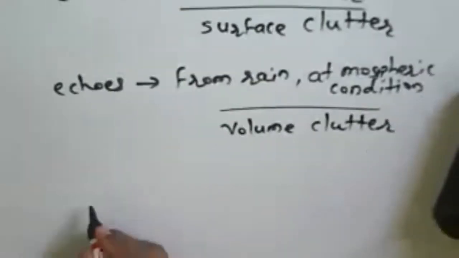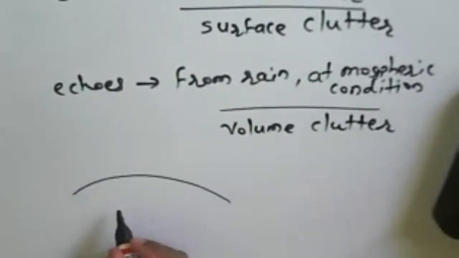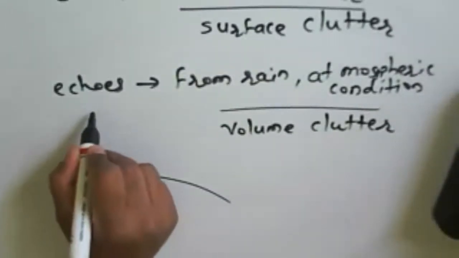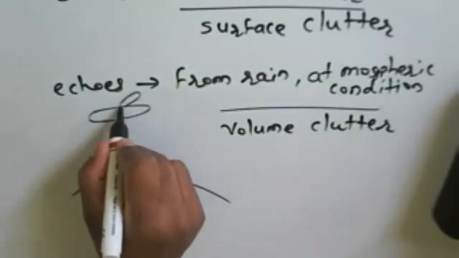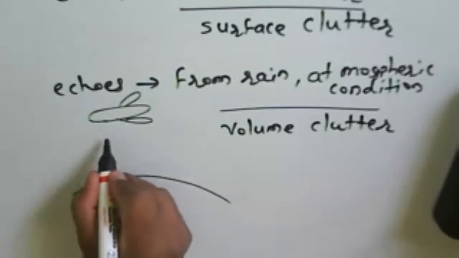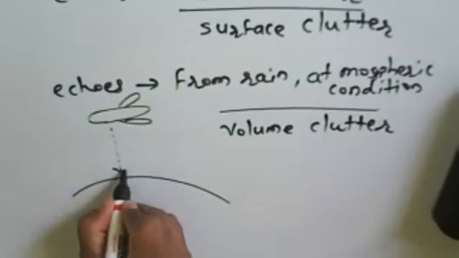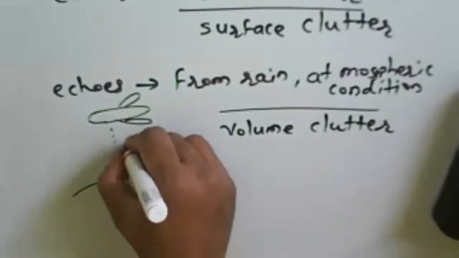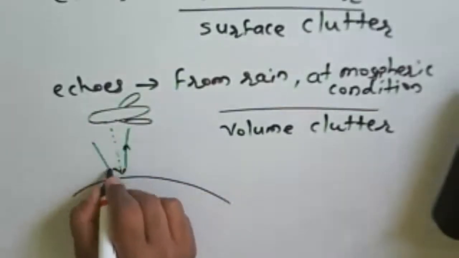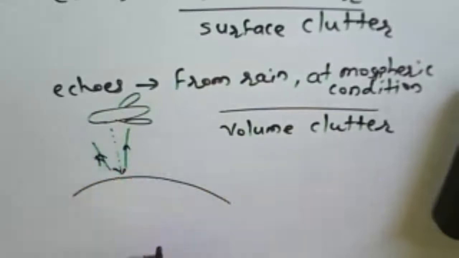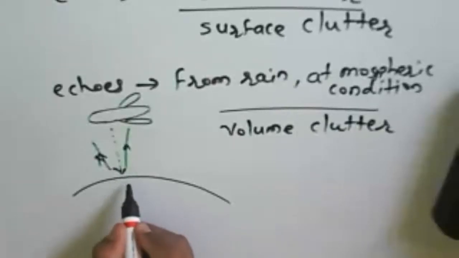Suppose this is the Earth surface, and we have a radar present in an aircraft. The signal sent by this radar may produce an echo, a reflection from whatever surface is there.